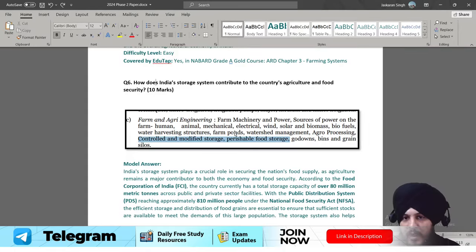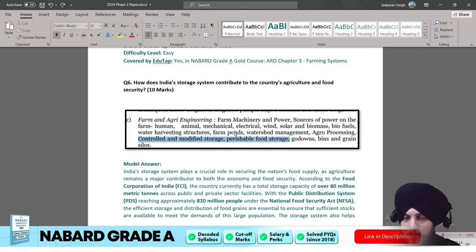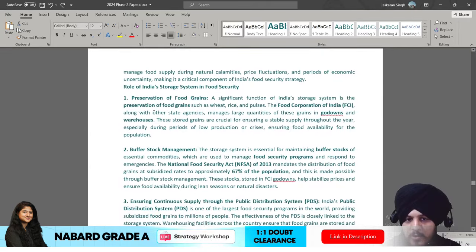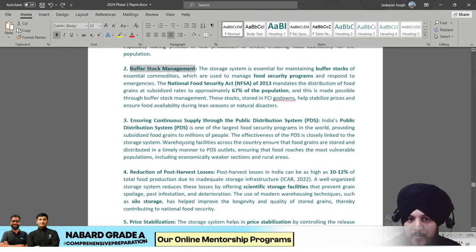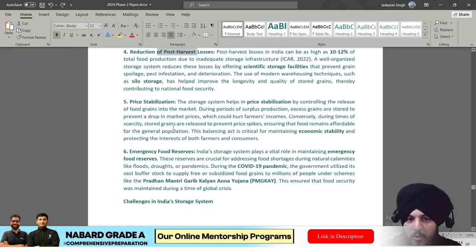You should know about that because this is the minimum content that you need to know with respect to any keyword in the syllabus. Then you can talk about, I would say, the introduction. Then you can talk about the role of India's storage system in food security, where you can write about the preservation of foods, of grains, then buffer stock management, then the public distribution system. Fine. Then all these things you can write.